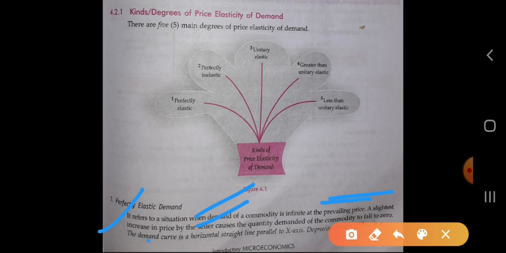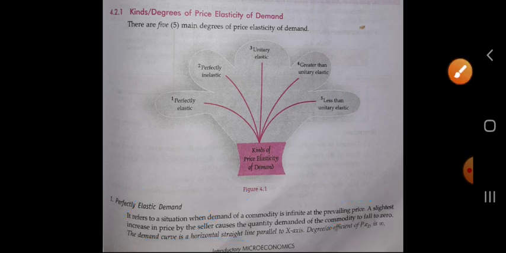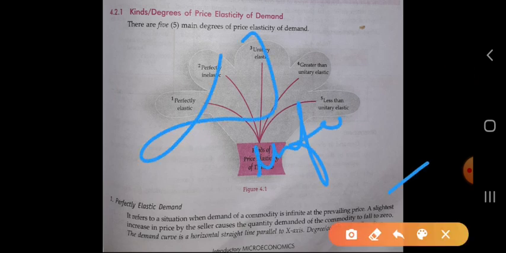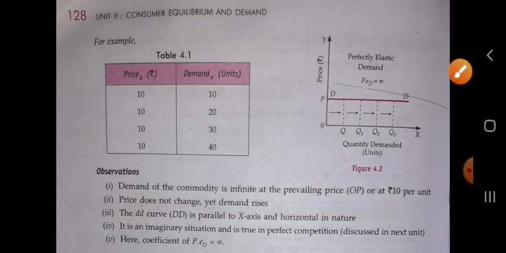In this, the demand curve is a horizontal, straight line. It is horizontal as well as parallel to the x-axis, and the degree or coefficient of the price elasticity of demand in perfectly elastic demand is infinite. Okay, infinite, the symbol is like this. Now we have taken one example as well as a graphical presentation of this diagram.